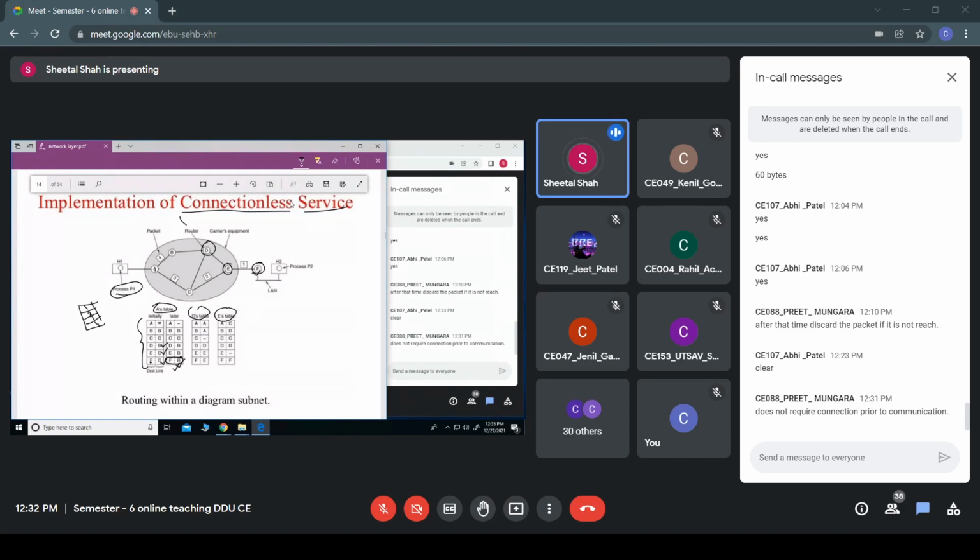And periodically, the routing table has to be modified based upon the congestion or the traffic within the network, or it might be possible that some host or some router might have gone down, or some new router has emerged, or has been connected to this. So based upon this, the routing table would be modified. Is this thing clear, everyone? Hello, any doubts in this?